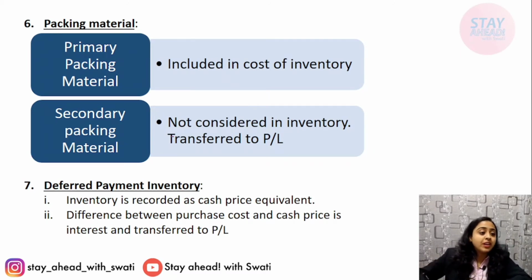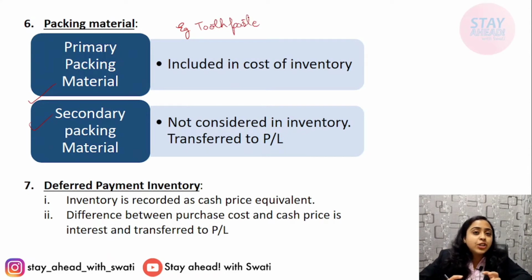This is very important. First, it is primary or secondary. Let's understand. For example, you take a toothpaste. There comes an initial tube in which the toothpaste content is filled, and then later comes a cardboard box packaging, when it is bought. There is two level packaging, one cardboard box, and then inside when you open that cardboard box, you get a tube filled with the toothpaste content. So the tube is the primary packaging, whereas the additional cardboard is the secondary packaging.